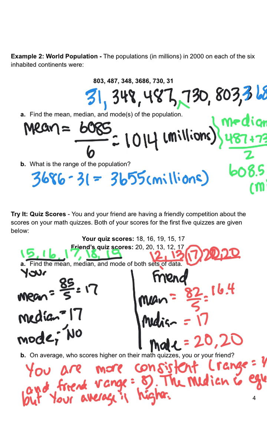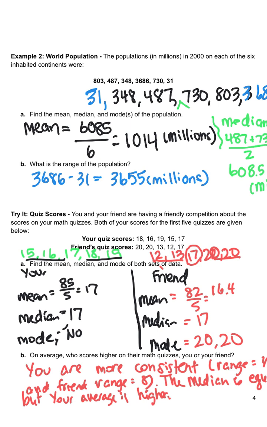So depending on what you're looking for, I would have to say that you are doing a little bit better on these quizzes because you're consistently getting a 17. You're closer to 17, whereas your friend has good days and bad days, and you're not really sure what their next score might be. So since your average is slightly higher, and you're a little more consistent, I think that you're doing a little bit better than your friend.